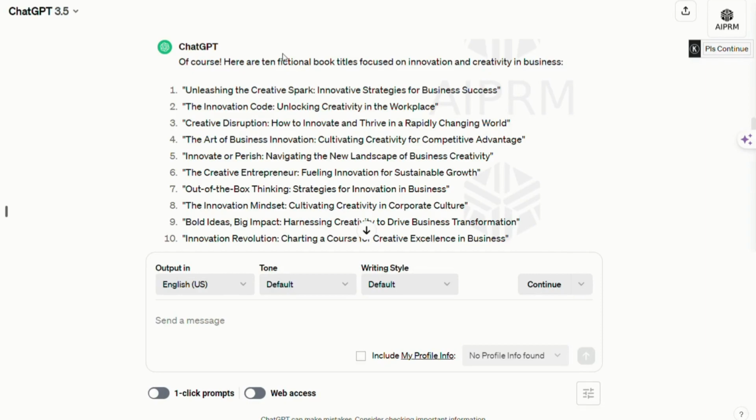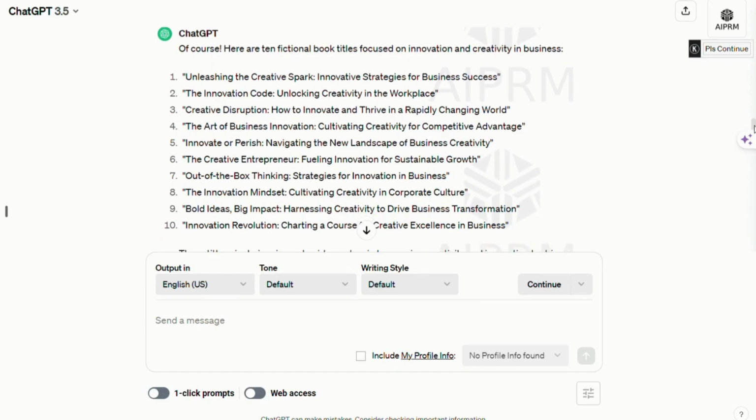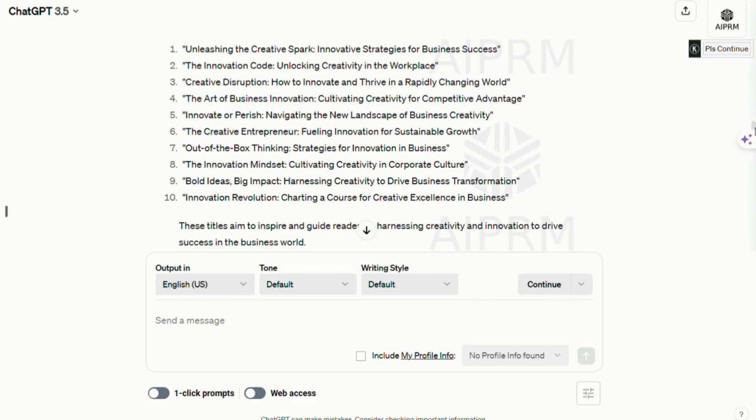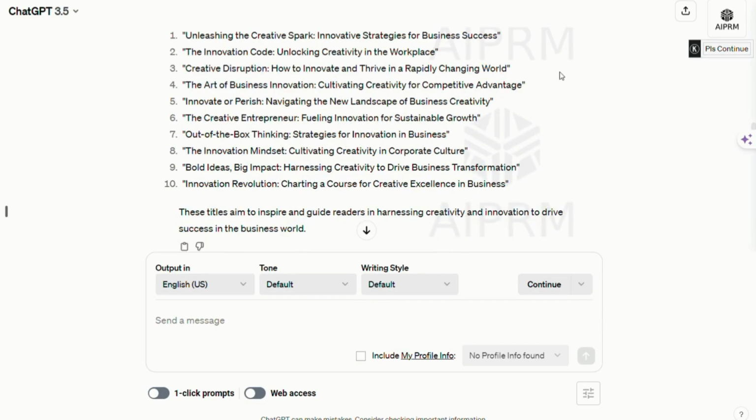1. Unleashing the Creative Spark: Innovative Strategies for Business Success. 2. The Innovation Code: Unleashing Creativity in the Workplace. 3. Creative Disruption: How to Innovate and Thrive in a Fast-Changing World. 4. The Art of Business Innovation: Developing Creativity for Competitive Advantage. 5. Innovate or Perish: Navigating the New Landscape of Business Creativity. 6. The Creative Entrepreneur: Innovation for Sustainable Growth.